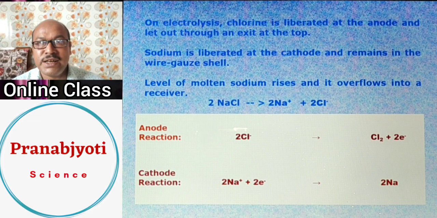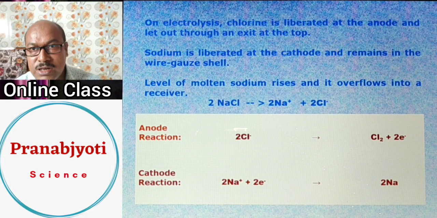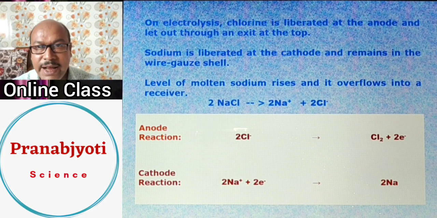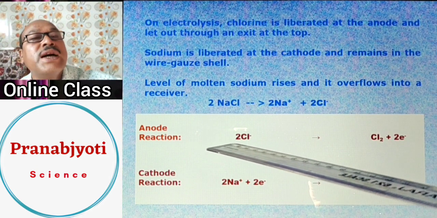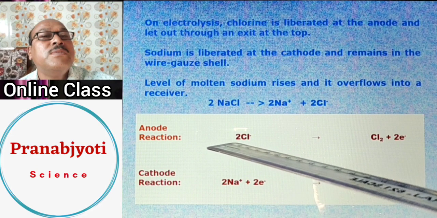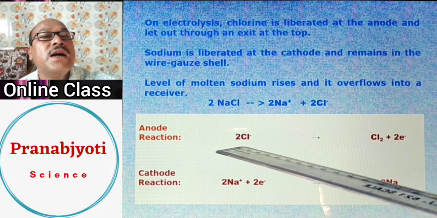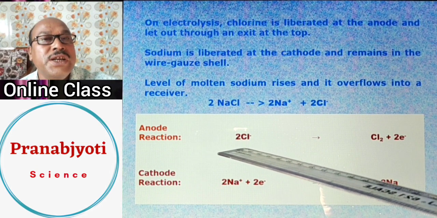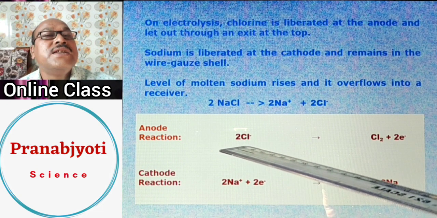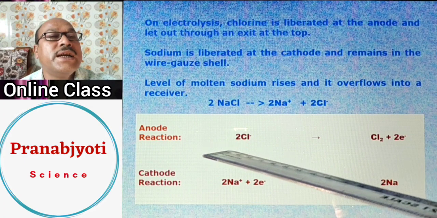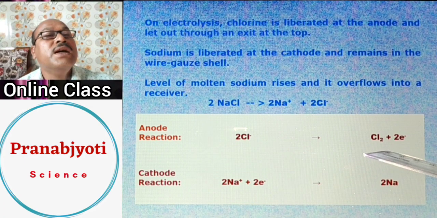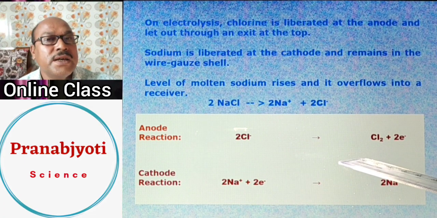We can understand this from the picture given at the end of this slide, showing the anode reaction and the cathode reaction. Very clearly you can see this is the anode reaction. Because the anode is positively charged, the chloride negative ions reach there and donate electrons, thereby getting converted to chlorine gas.